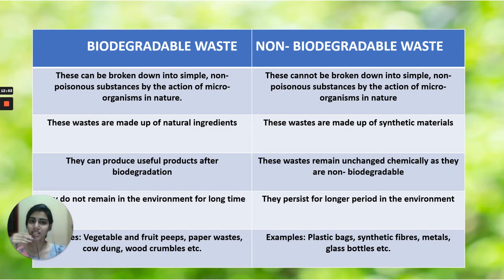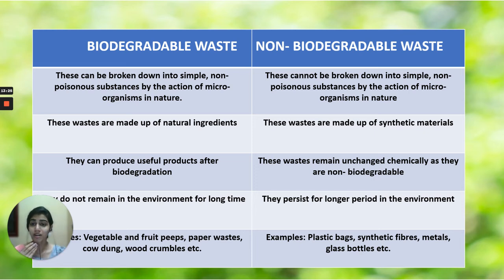So now let's look at the differentiation between biodegradable and non-biodegradable waste. Biodegradable waste consists of substances which can be broken down into simple non-poisonous substances by the action of microorganisms in nature. Non-biodegradable substances cannot be broken into simple non-poisonous substances, and even if we try to break them, it will lead to pollution and the release of toxic chemicals.